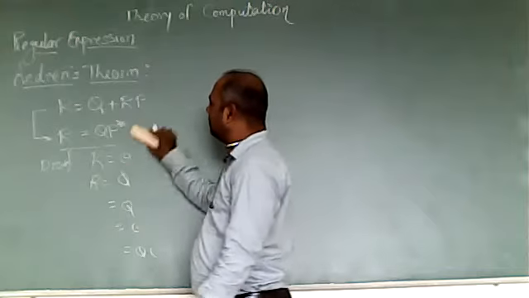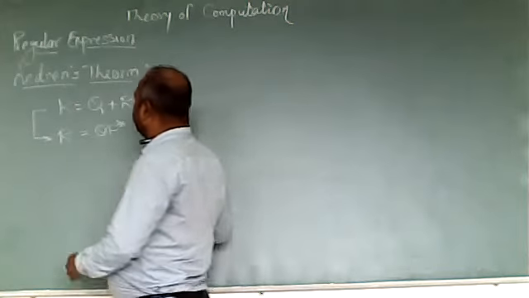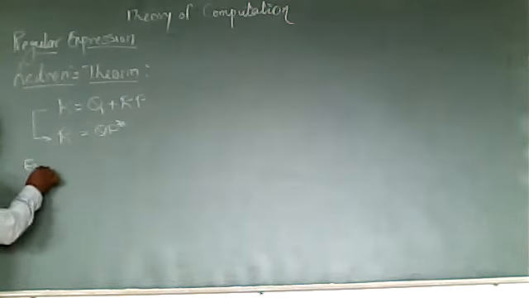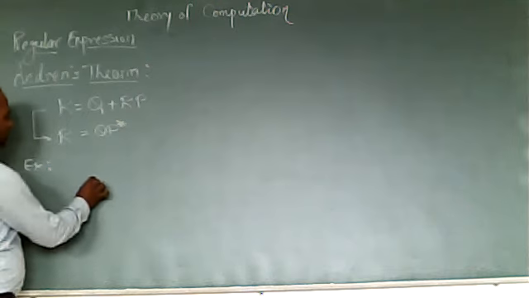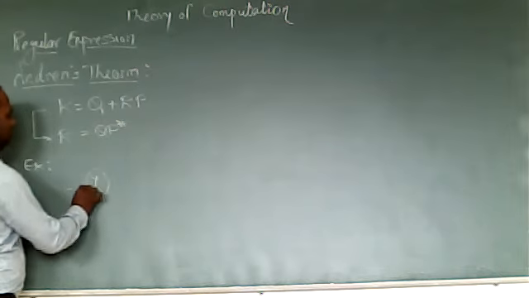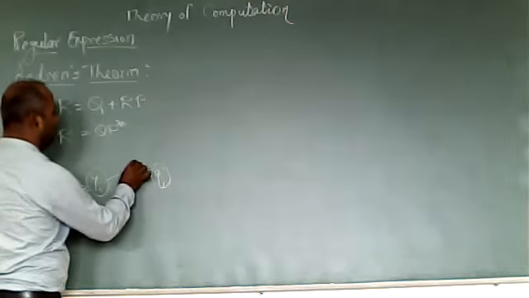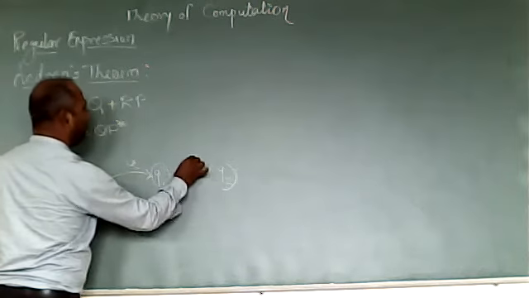Now we'll solve the problem, an example of the application of Arden's theorem. Suppose the DFA is given like this: Q0, Q1, Q2.